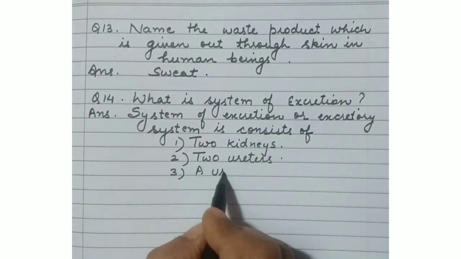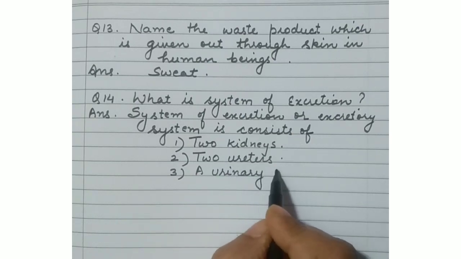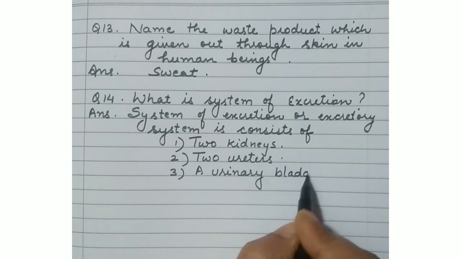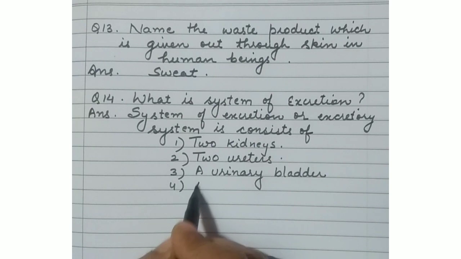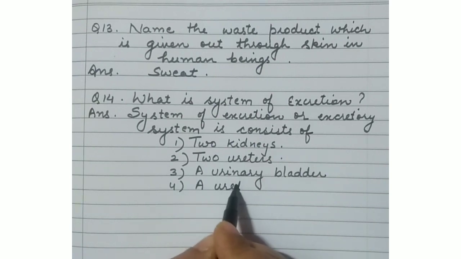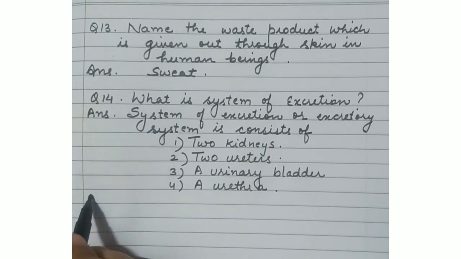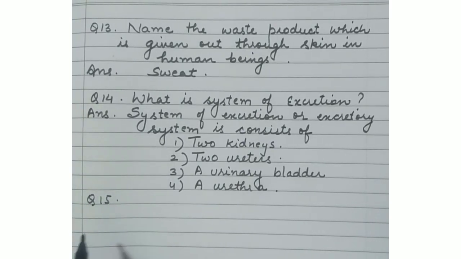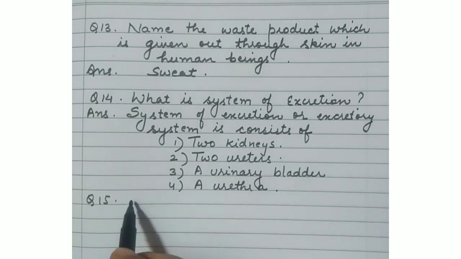Ureters are the tube-like structures through which urine passes into the muscular bag, which is your number 3 organ, the urinary bladder. The urinary bladder is a muscular bag which stores urine. You can store 600 ml of urine at one time. Then the fourth organ is the urethra. The urethra is the opening of your excretory system through which urine passes out.